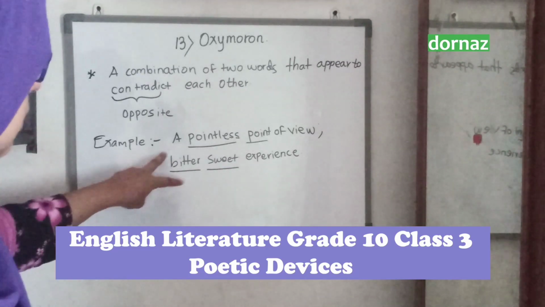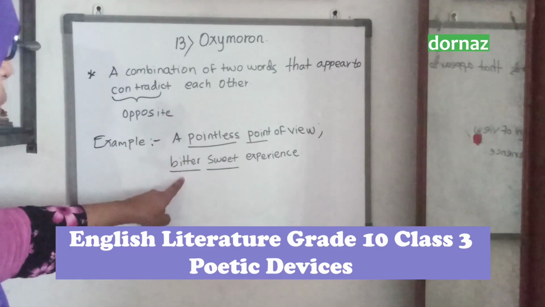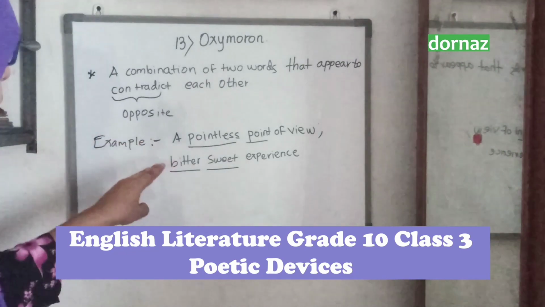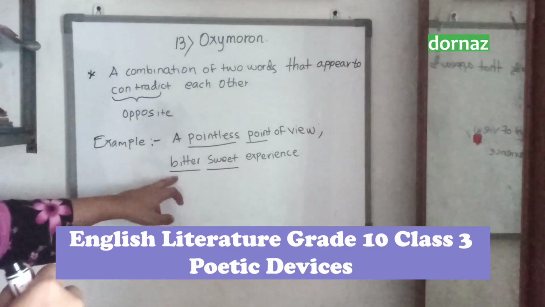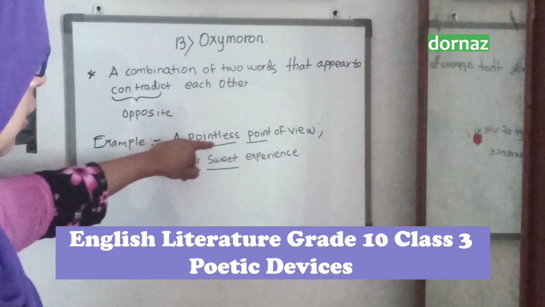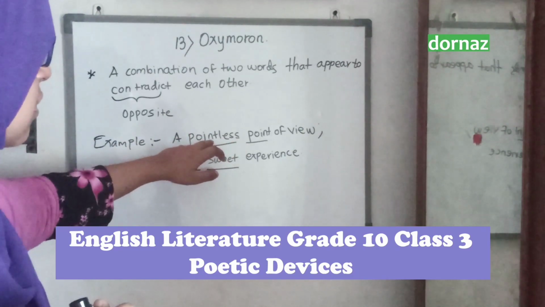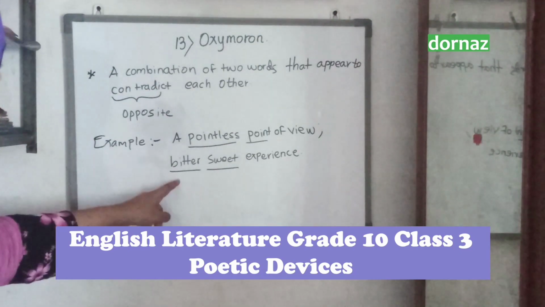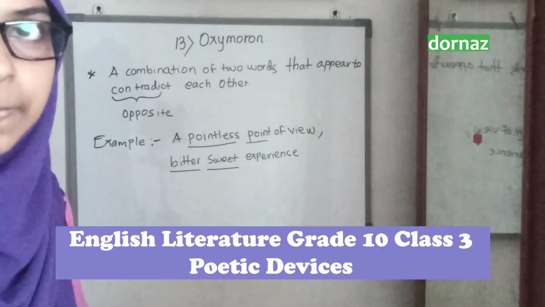So, two words are combined in a line. At the same time, those two words have to possess opposite meanings, which means they have to be opposite to each other. Bitter, sweet. Here also we said pointless, point. Two words are combined, but pointless is the opposite of point. Here, bitter is opposite to sweet. This is called oxymoron.